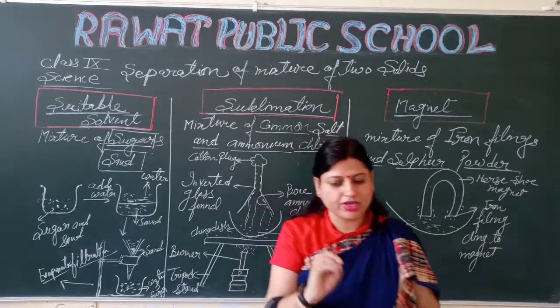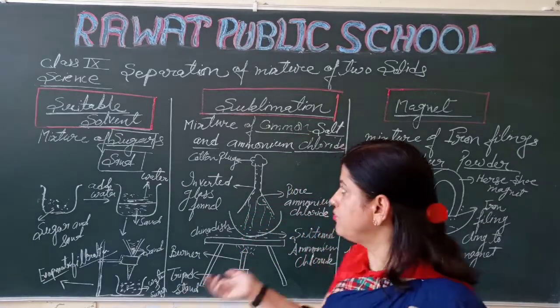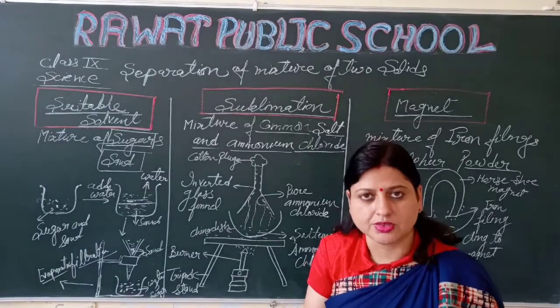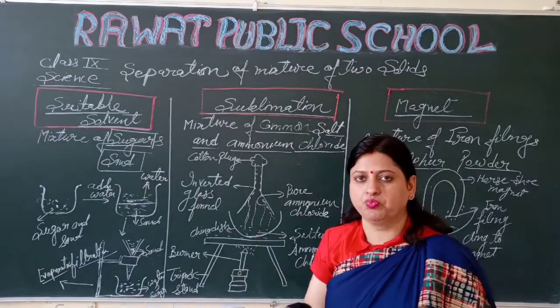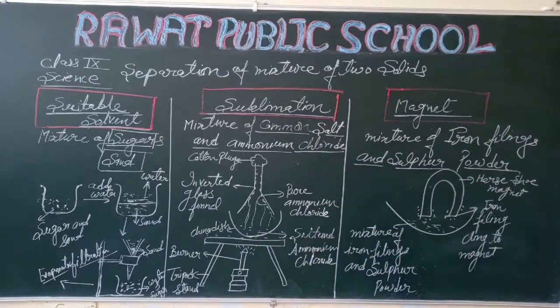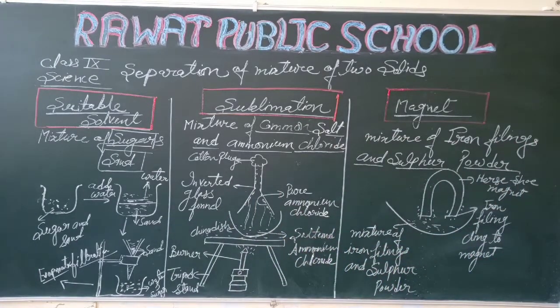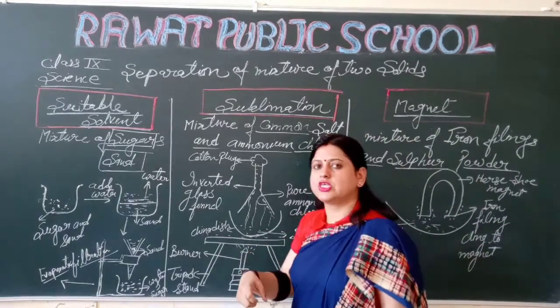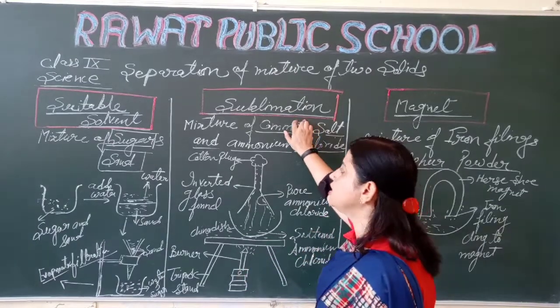When we studied in chapter 1, we studied what sublimation is. When a solid substance directly converts into vapor without converting into a liquid state, this is known as sublimation.